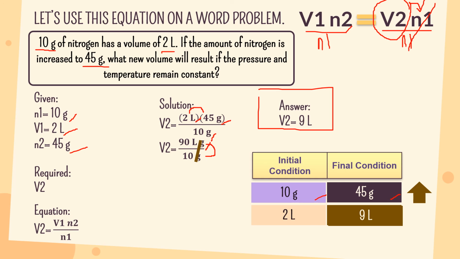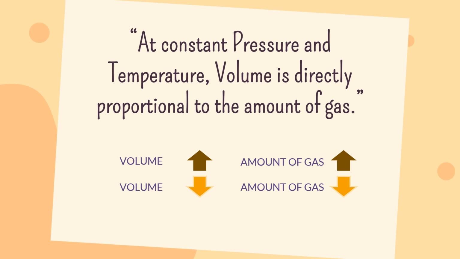For the volume, from 2 liters to 9 liters, it makes the volume also increase. So Avogadro's law states that at constant pressure and temperature, volume is directly proportional to the amount of gas. As the volume increases, the amount of gas also increases. As the volume decreases, the amount of gas also decreases.